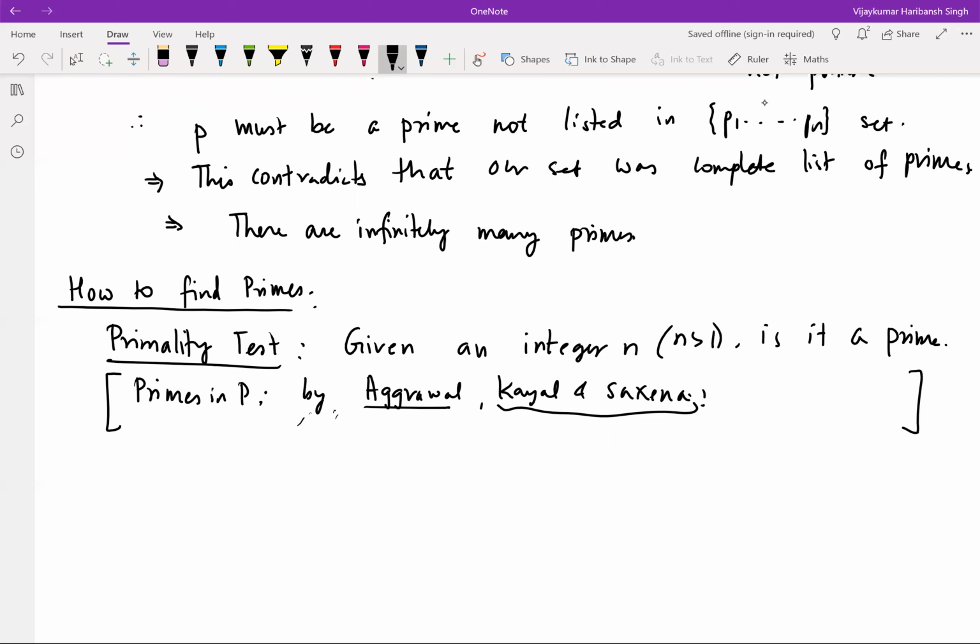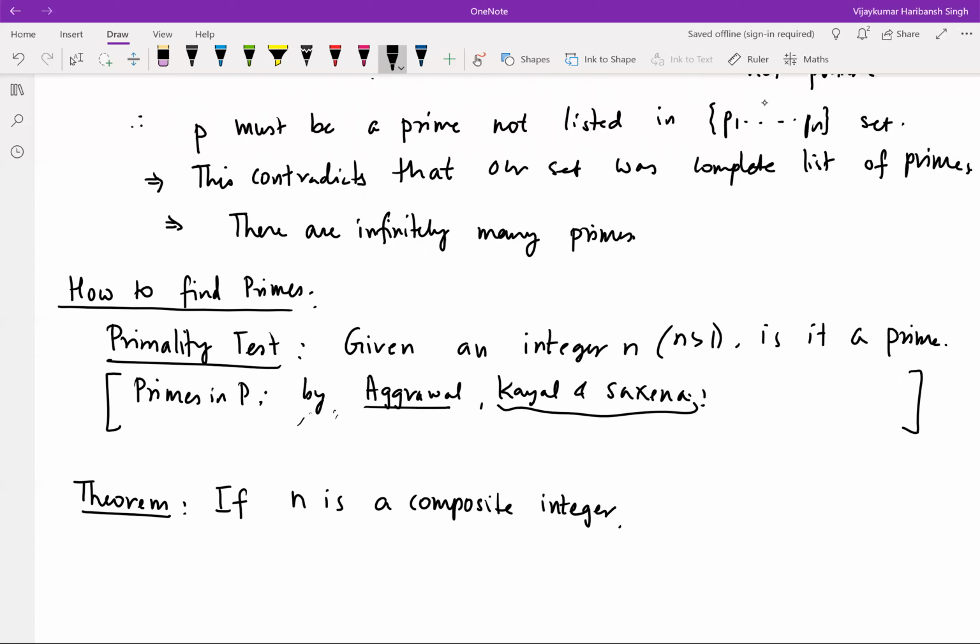Here, we need a method of determining whether a number is prime or not. If n is a composite integer and you want to find the prime factors of it, how far do you need to go? Well, one way is to check all the way from 2 to n minus 1, right?